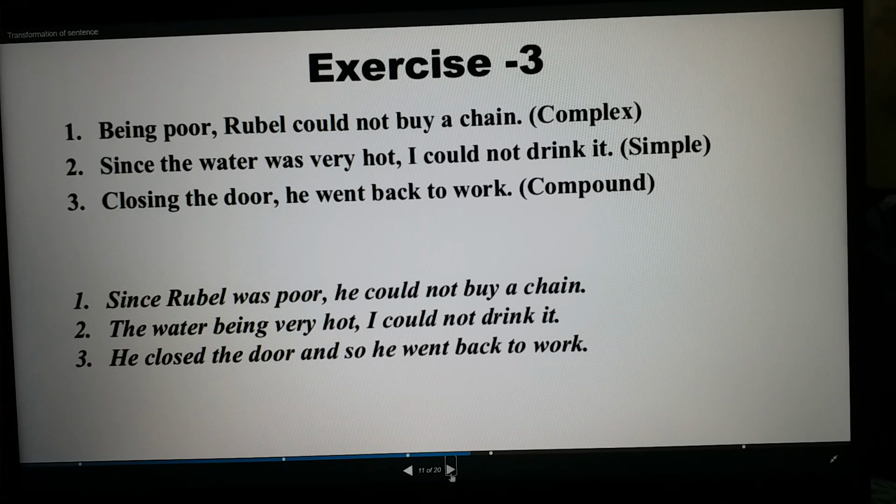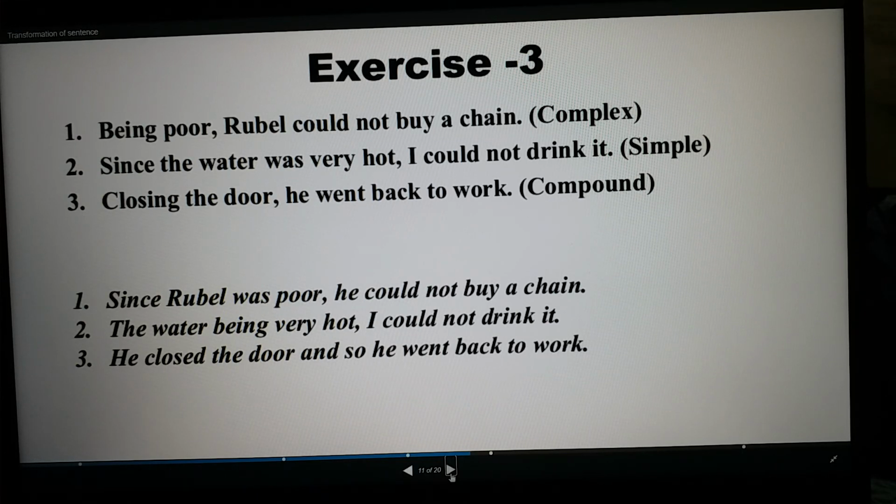So in the place of since, we need to use being. So, the water being very hot, I could not drink it. Closing the door, he went back to work. Make it compound. So you see here verb plus ing, that means it is a simple sentence. You need to make it compound by using and so. So, he closed the door and so he went to work.